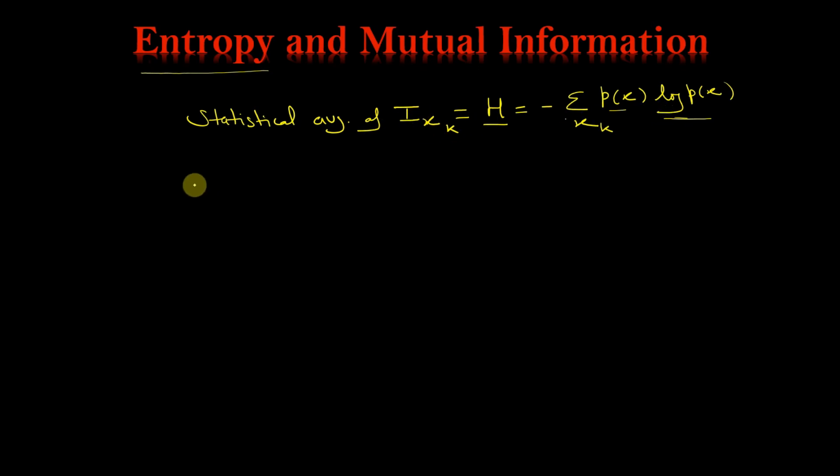So H is the entropy of a particular random variable. Let us define that random variable.